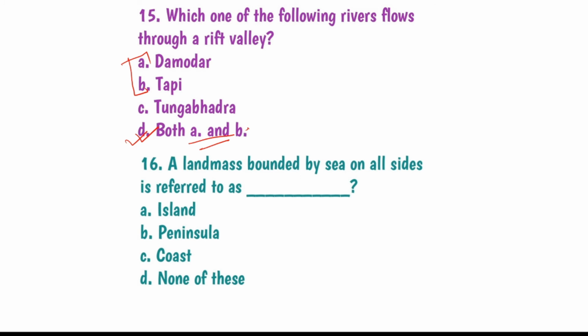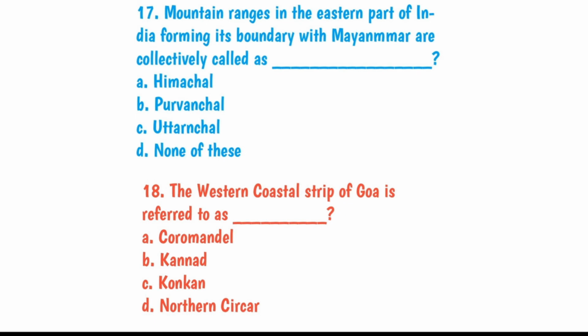Question number 16. A landmass bounded by sea on all sides is referred to as an island. Island is a landmass which is bounded by sea or water body on all sides. Question number 17. Mountain ranges in the eastern part of India forming its boundary with Myanmar are collectively called as the? The range which is close to the Myanmar border is the Purvanchal. That is situated on the India-Myanmar border. So the answer here is B, the Purvanchal.